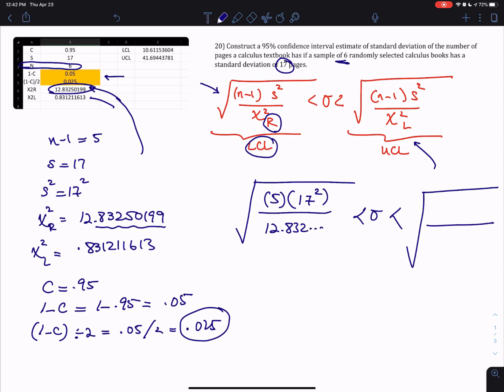And then on the other side, you have again n minus 1, which is 5, times S squared. That part's the same. And then you divide by chi-square left, which is 0.8312. And then the final answer will be 10.6 if I'm looking for one decimal place in the final answer, and 41.7. So that will be my final answer.